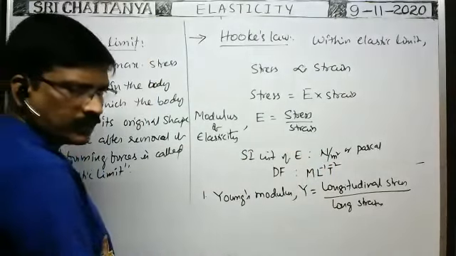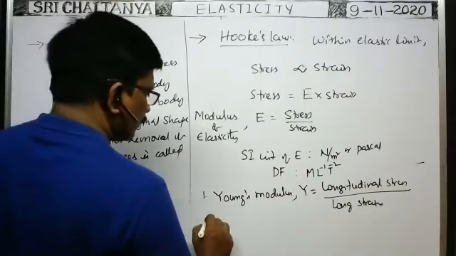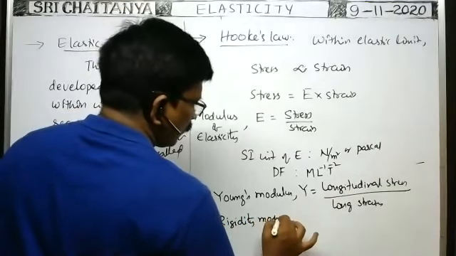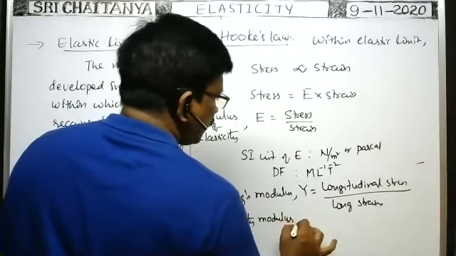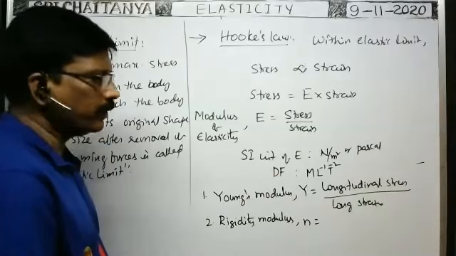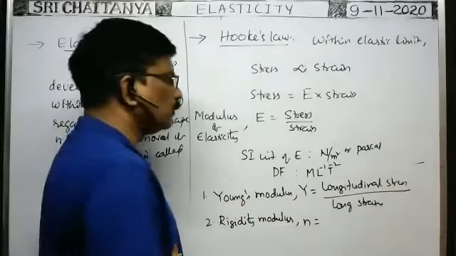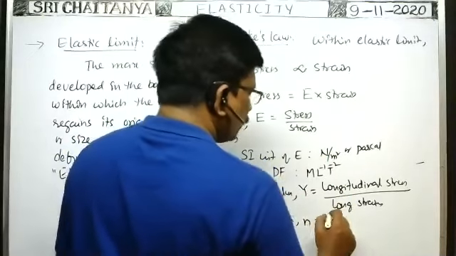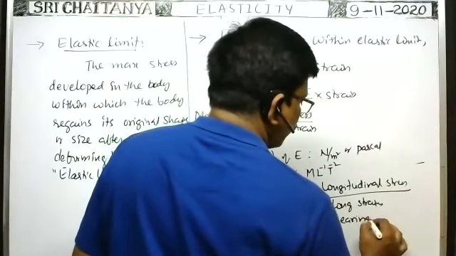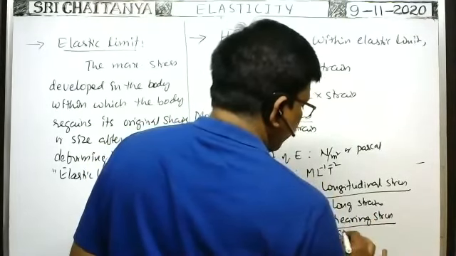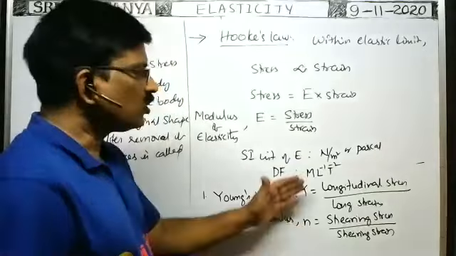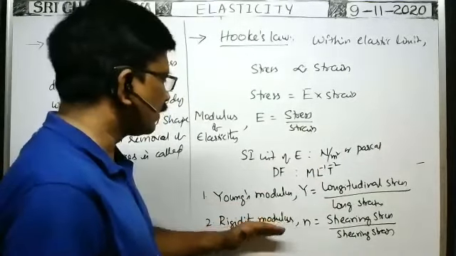Next, the second one, rigidity modulus. Rigidity modulus is represented by small n. In some books, it is represented with the symbol eta also. So rigidity modulus n is equal to the ratio between the shearing stress to shearing strain, or tangential stress to tangential strain, within the elastic limit. That is called the rigidity modulus.